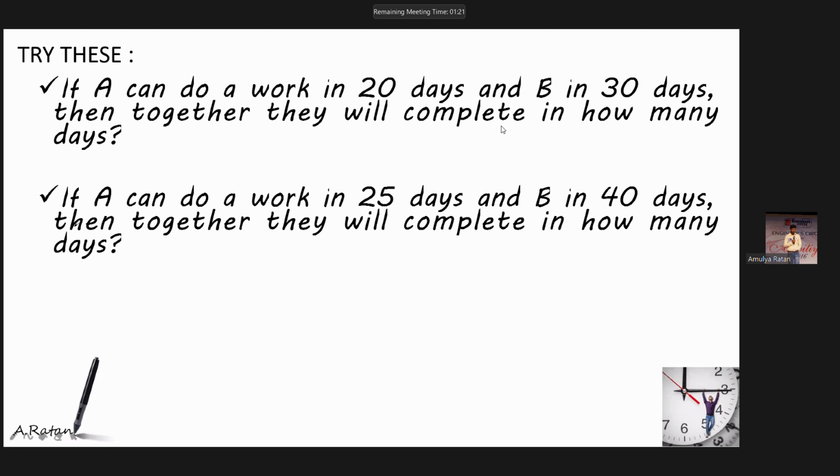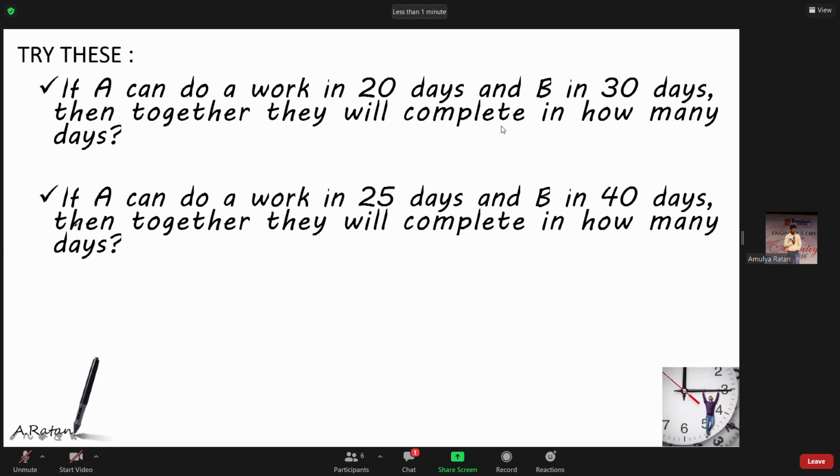See, 200 by 13 is very simple. First two digits, 20. 13 ones are 13. Remainder how much? Yes, exactly, Mahesh. The remainder will be 7. It becomes 70. 13 fives are 65. Remainder how much? 5. So you got 15 as the answer. 5 is still the remainder, which means 5 is to be still divided by 13. So your answer will become 15 and 5 by 13 days.